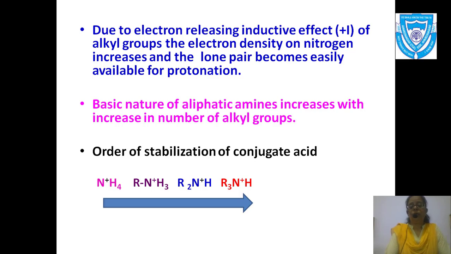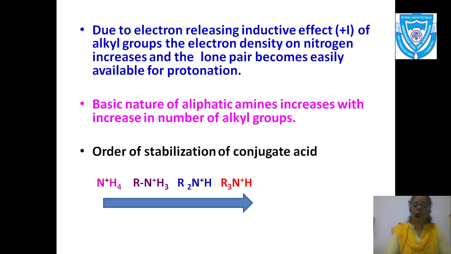If you see nicely, the order of stabilization increases from NH4+ to R3N+H. Okay, because the alkyl groups are increasing, the inductive effect increases, and since the electron density increases,